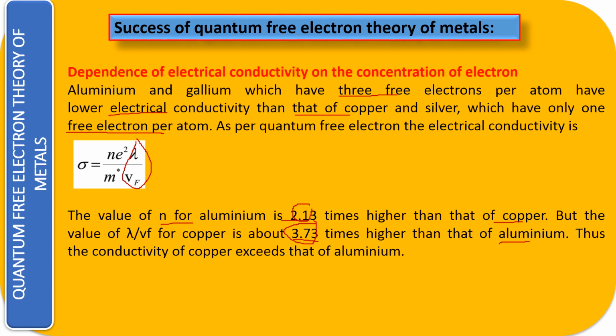In this way, the dependence of the electrical conductivity on the concentration of electrons has also been proved successfully.